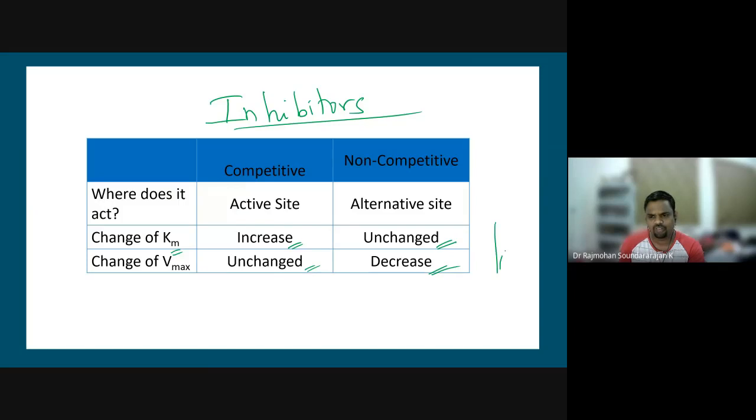That means, without I, if Vmax is around 100, then with I it is going to be 80. So if it is non-competitive, it alters the Vmax value, the maximum rate of the reaction. That Vmax is your dP/dt, the maximum rate of the reaction.